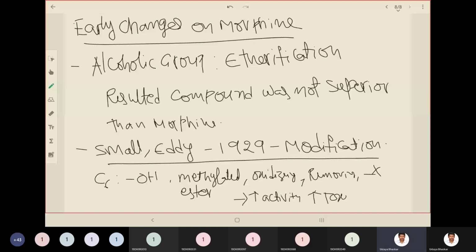If you saturate the double bond at the C8 position, you have a double bond at the C8 position. You remember this cycle was having a double bond, right? C8 position. If you saturate it, that means it is converted into a single bond. The double bond is removed. If we remove the double bond, what is happening? A more potent compound is coming out.